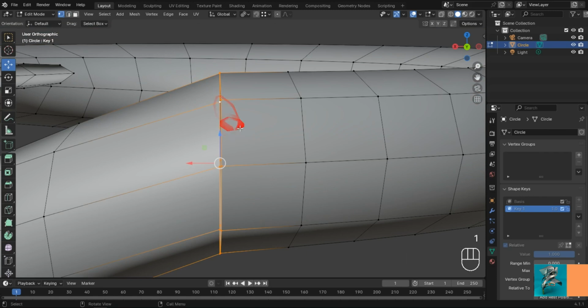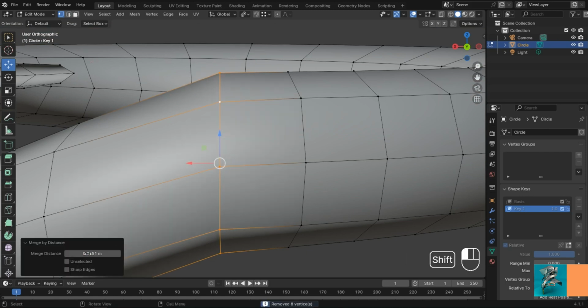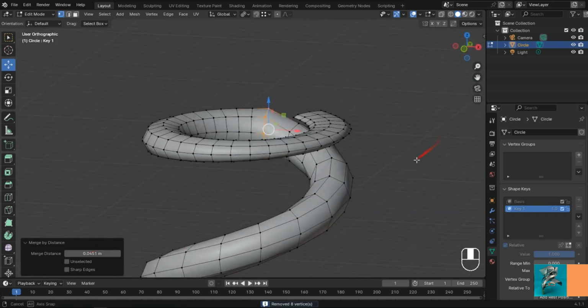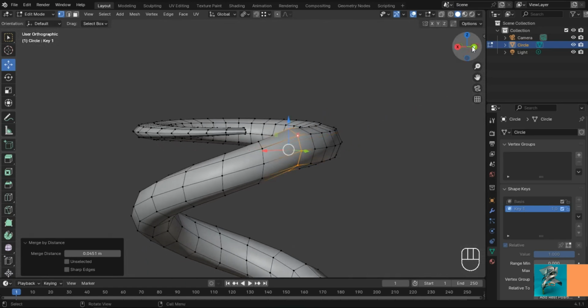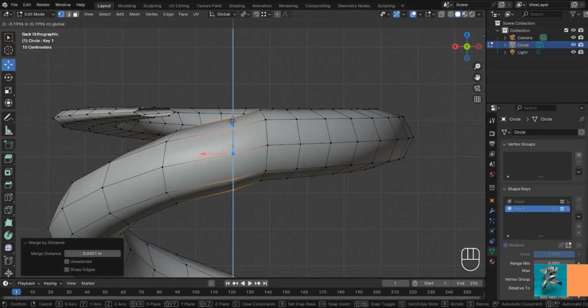Then in the cutting section, select the vertices on both sides and press M. Choose Merge by Distance and increase the value in the merge distance properties. Then reshape the join area to be smoother.